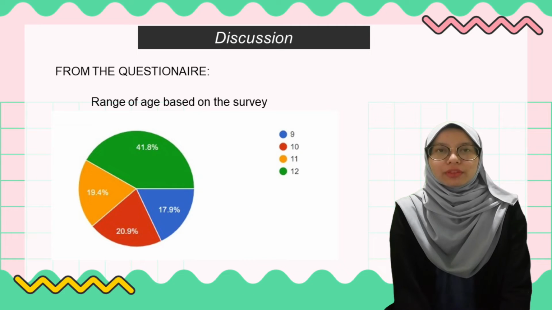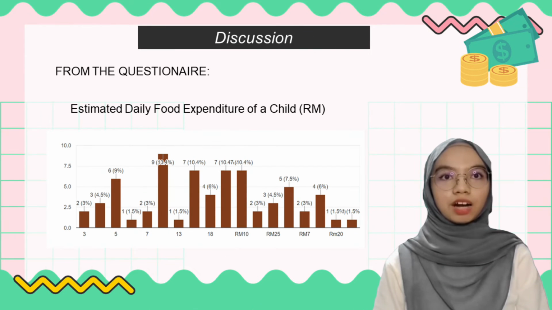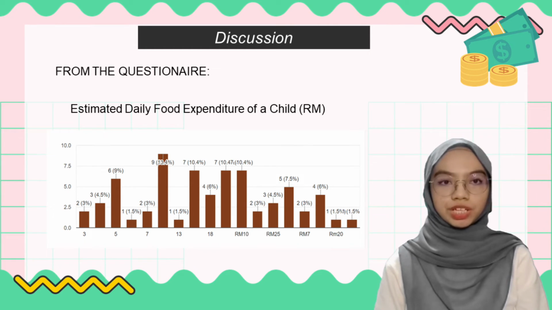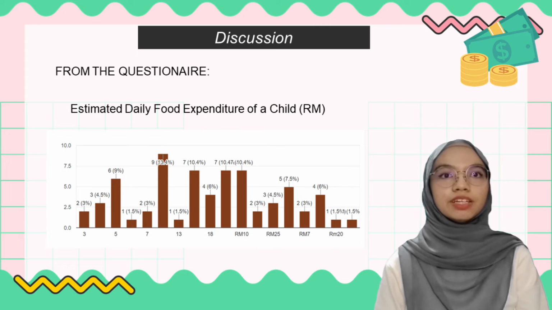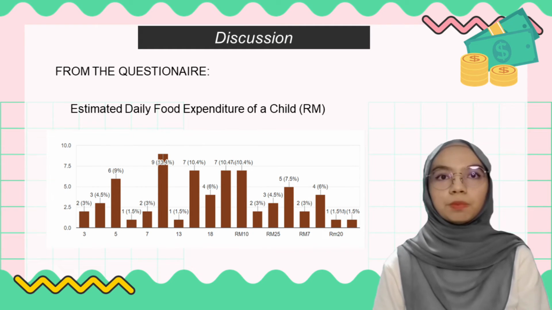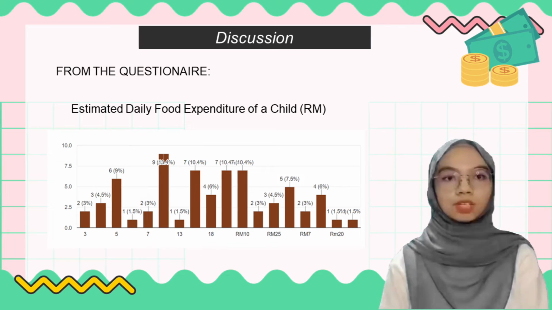From the questionnaire, the range of age based on the survey shows that 9 years old is 17.9%, 10 years old is 20.9%, 11 years old is 19.4%, and lastly, 12 years old is 41.8%. Based on the bar graph, we can see that the estimated daily food expenditure for the children is between RM3 and RM25. This shows that there are some parents who splurge on their child. Meanwhile, there are some parents who are quite thrifty toward their child, maybe because of their condition.